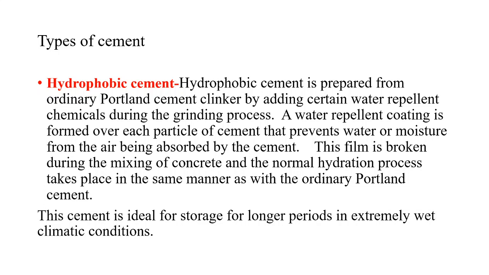A water repellent coating is formed over each particle of cement that prevents water or moisture from the air being absorbed by the cement. So this cement does not absorb water or moisture from air. This film is broken during the mixing of concrete, and the normal hydration process takes place in the same manner as with OPC. This cement is ideal for storage for longer periods in extremely wet climatic conditions.